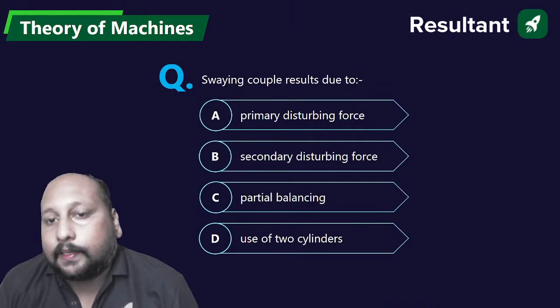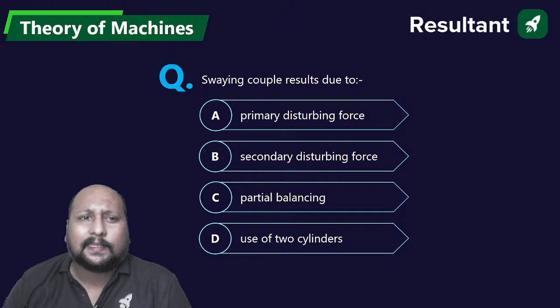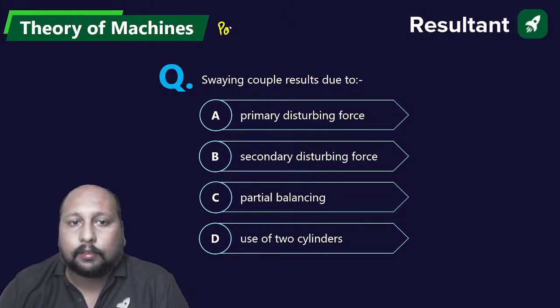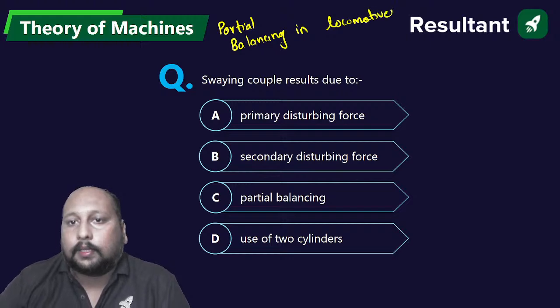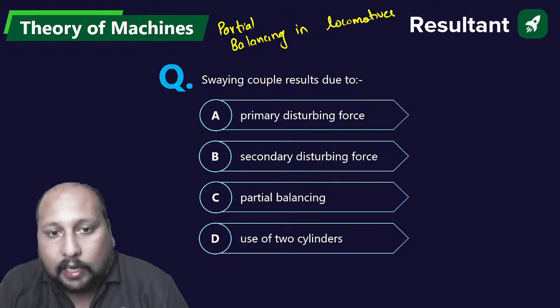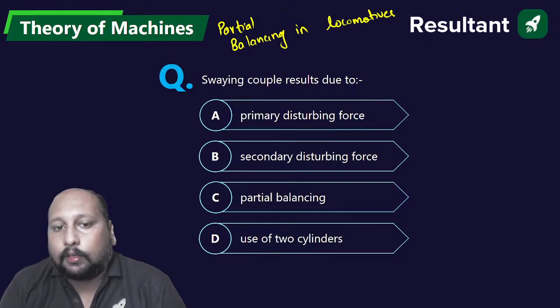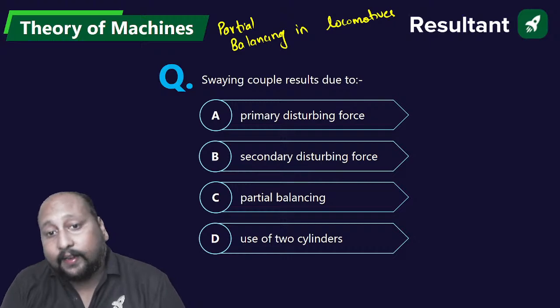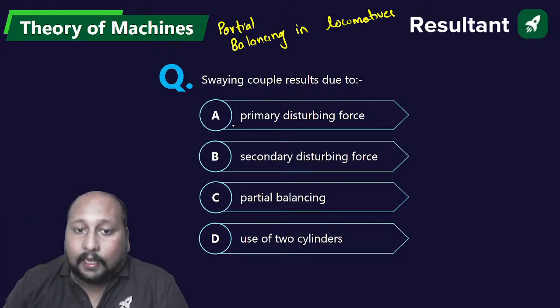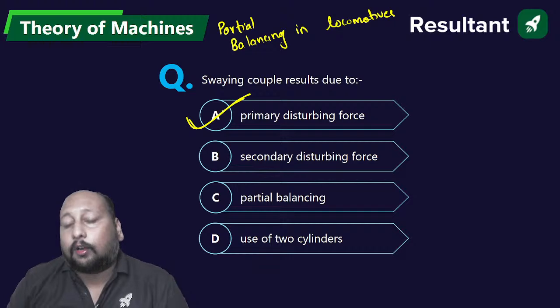The swaying couple results due to, swaying couple याद है, this is basically due to the partial balancing in locomotives. The answer is swaying couple result due to the primary disturbing force, the secondary disturbing force, partial balancing. Definitely it is due to the partial balancing of the primary disturbing force.